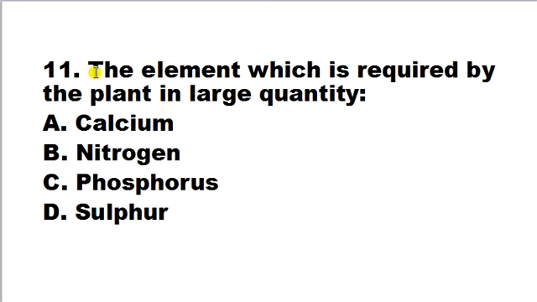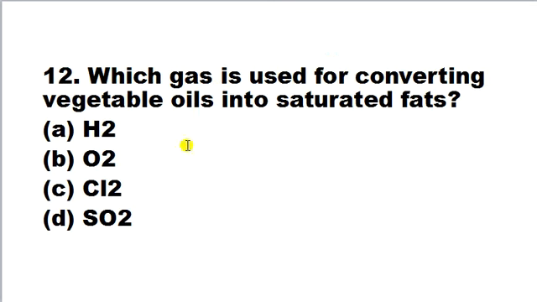The element which is required by the plant in large quantity is A. calcium, B. nitrogen, C. phosphorus, D. sulfur. Here correct answer is B. Nitrogen is the element which is required by the plant in large quantity. It is a macronutrient.